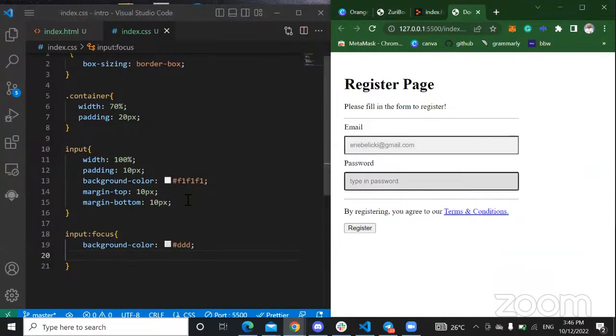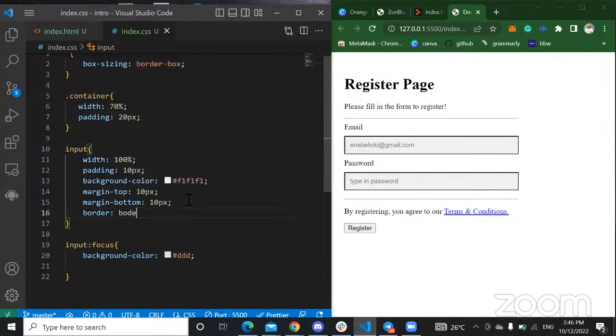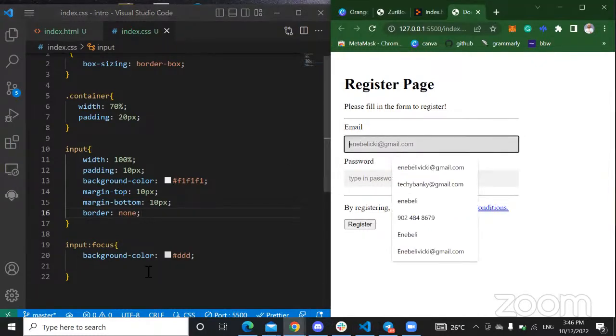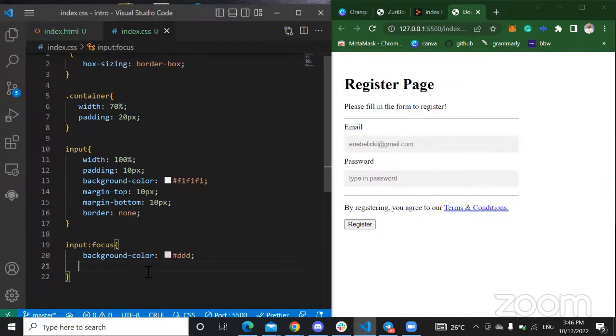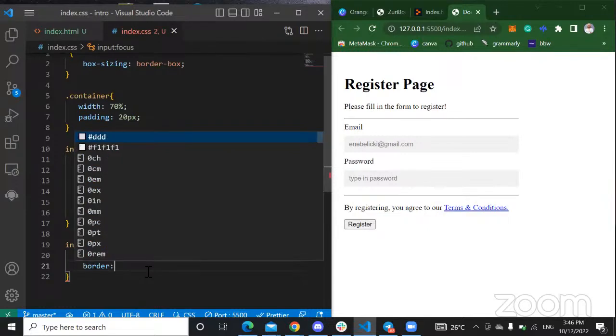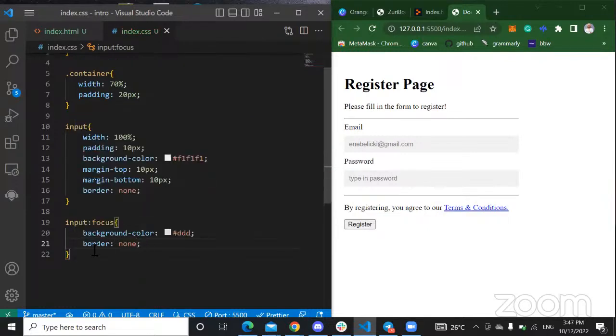So first of all, I want to remove the border from here. I don't want my input tag to have borders. So border equals none. So you see now that my input tag does not have a border, and it looks finer, right? It looks beautiful. But if I click on this now, you can see that it still has a border. So I can come here and say, for this too, I don't want a border. So pretty. So I have my form looking very beautiful already.